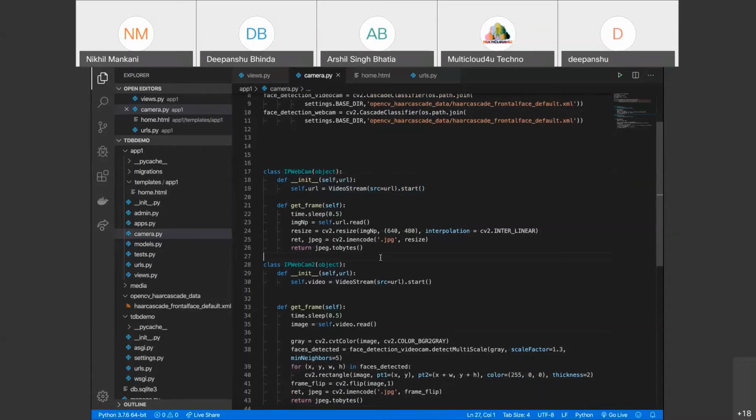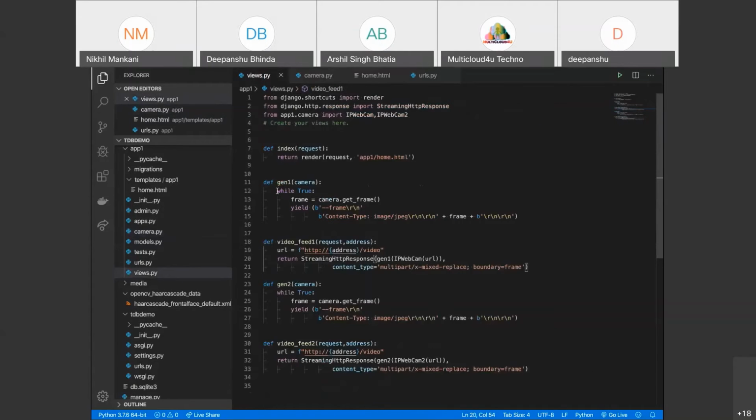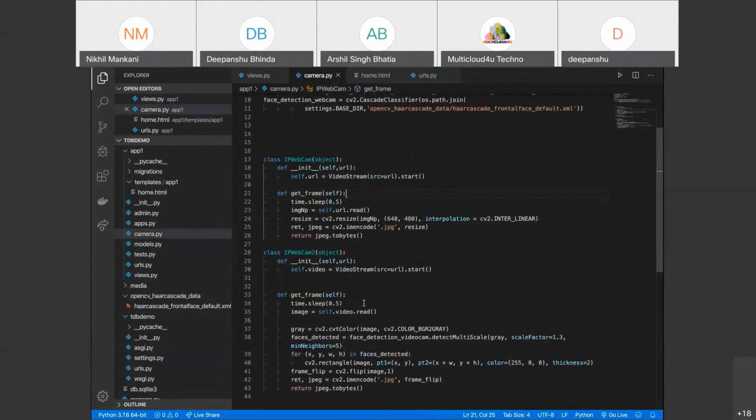Next, we have used getFrame. getFrame is the function which has been introduced in views.py. It is a while loop which is true for each and every scenario, and it will take the frames. One more thing to mention: it is yielding the frames, which means it won't just return a frame. It will keep on yielding, and this function won't end at any cost. It will yield each and every frame and display the frames. Why are we using a never-ending loop? Because here we are working with videos, and video is continuous frames, so we want each and every frame.